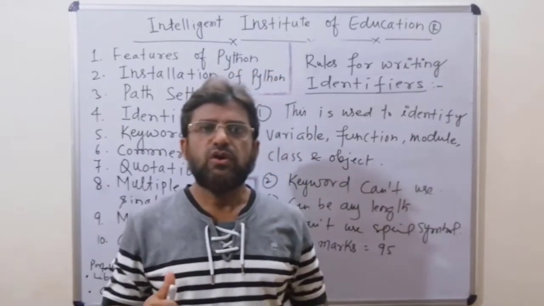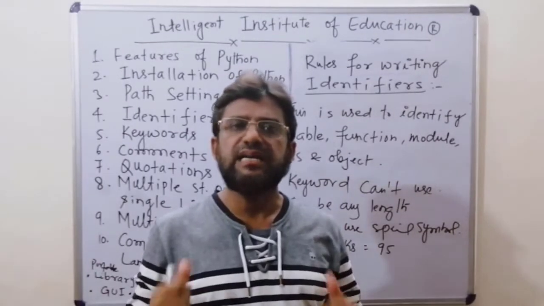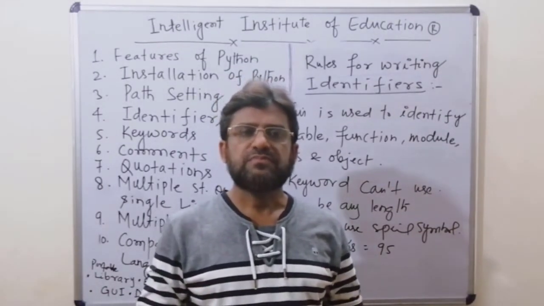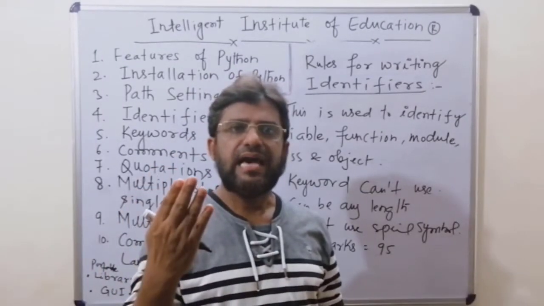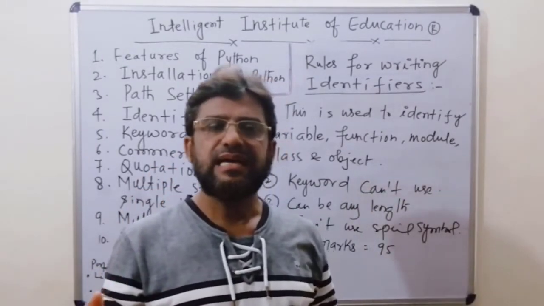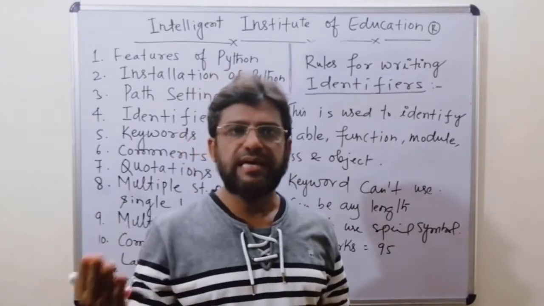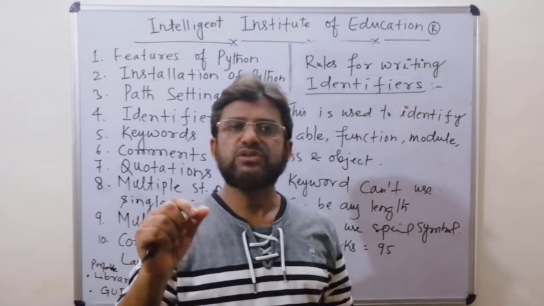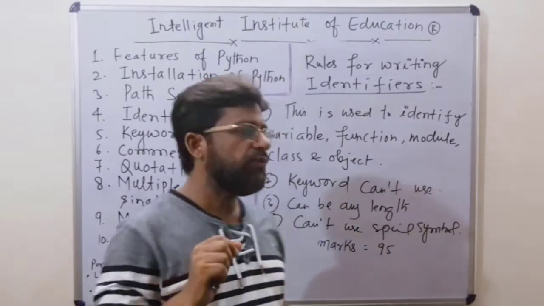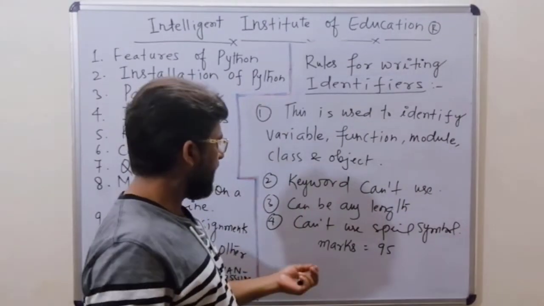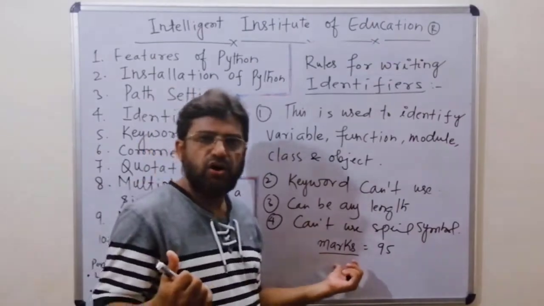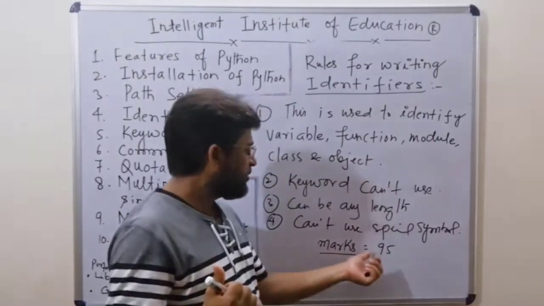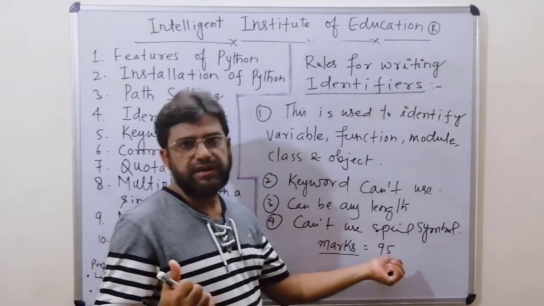First of all, when we construct an identifier, it is a combination of uppercase letters as well as lowercase letters, numbers 0 to 9, and the underscore symbol. Let us see one example. I want to write marks. This marks is one variable, also called an identifier, equal to 95.